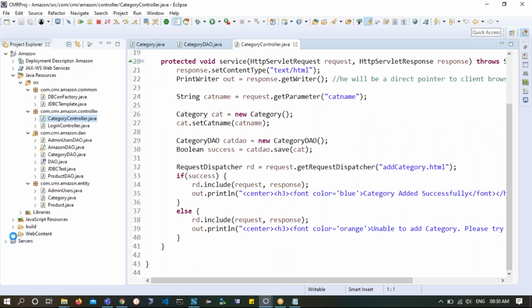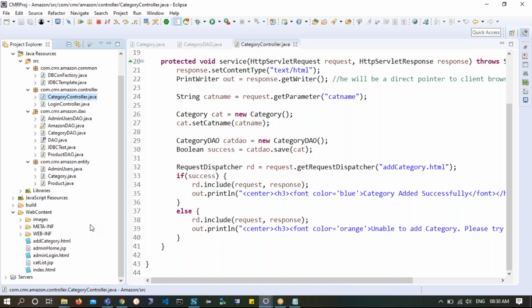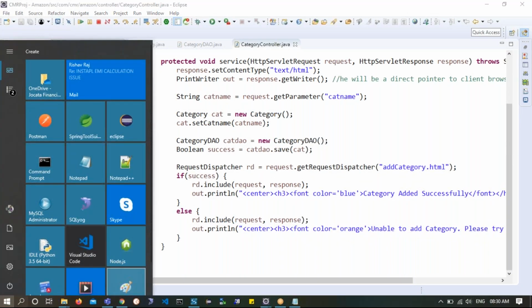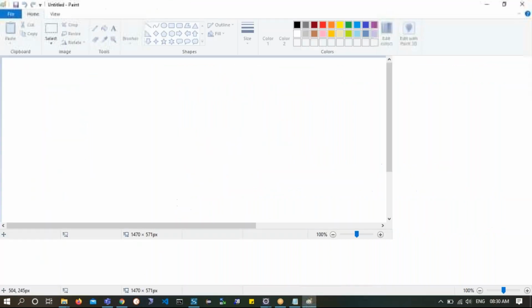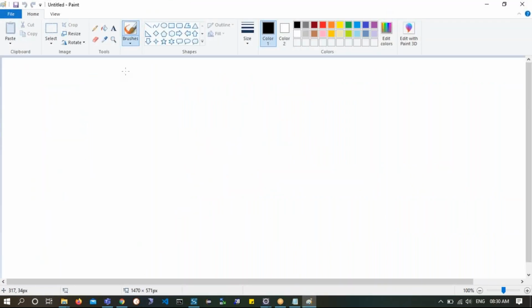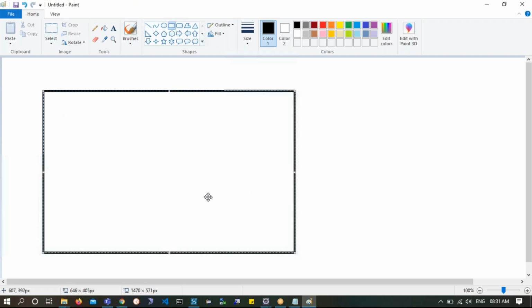Here we will quickly go to web content. Now this is the point. I wanted to have this admin page, which yesterday we tried to create with this kind of output.